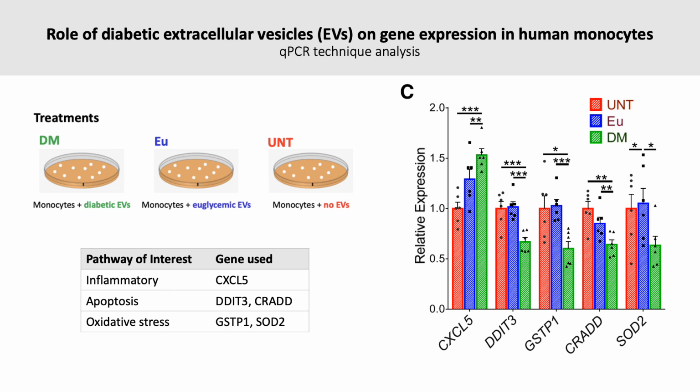At the same time, downregulation of genes encoding for antioxidants can decrease diabetic individuals' ability to combat oxidative stress. Overall, qPCR helped the authors effectively demonstrate the role of EVs on the intracellular pathways of monocytes in human diabetes.